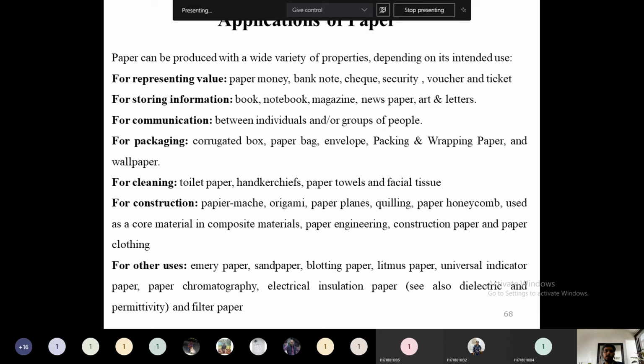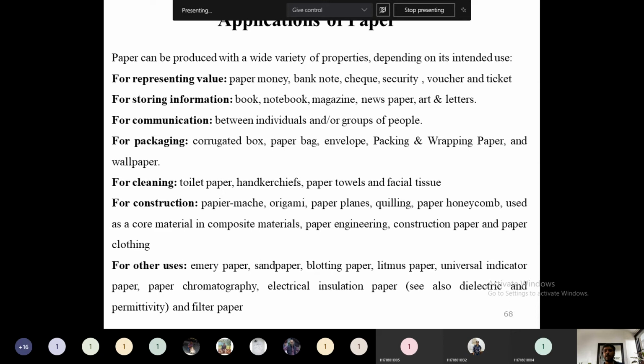Depending on that only, the formation of the wet web or wet sheet, whatever watermark is required, whatever chemical additives are required, everything is fixed initially. Depending on the end use only, everything was fixed.